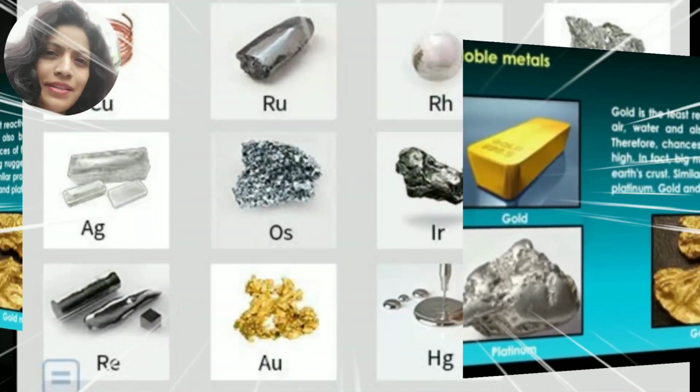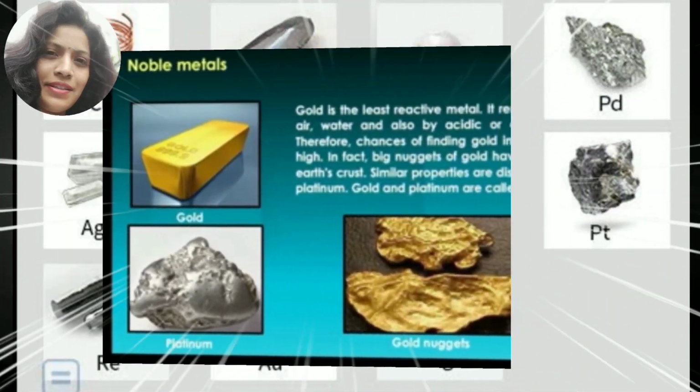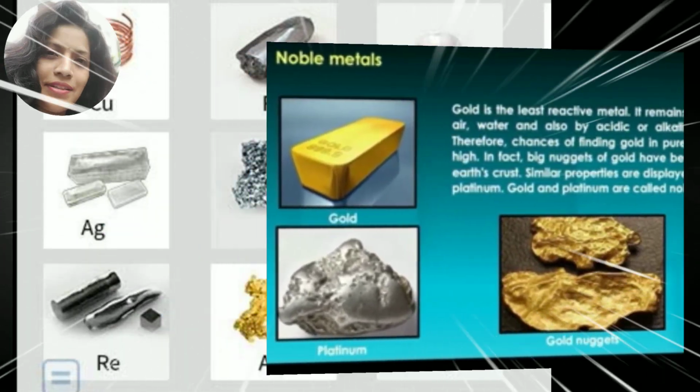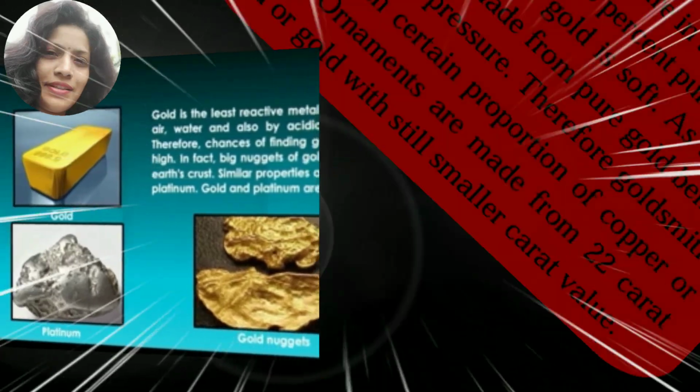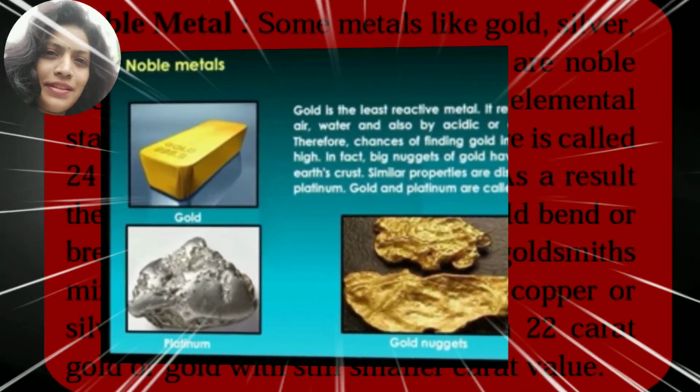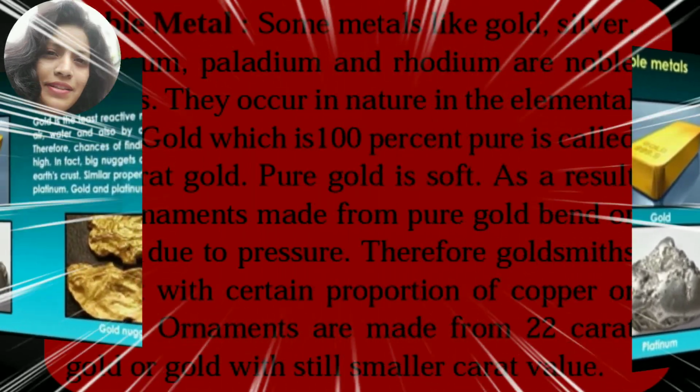Let us move towards noble metals. Some metals like gold, silver, platinum, palladium and rhodium are noble metals. They occur in nature in the elemental state. Gold metal, which is 100% pure, is called 24-karat gold.